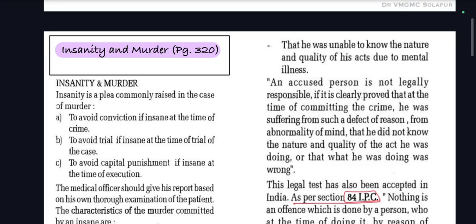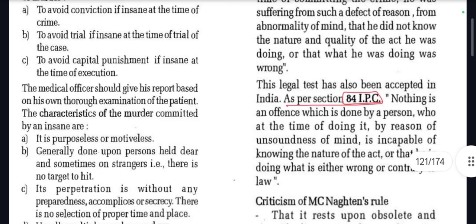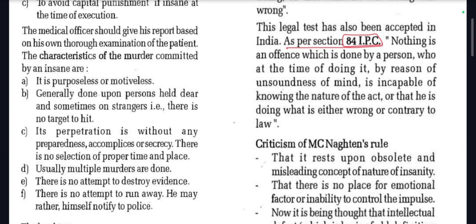An accused person is not legally responsible if it is clearly proved that at the time of committing the crime he was suffering from such a defect of reason, from abnormality of mind, that he did not know the nature and quality of the act he was doing, or that what he was doing was wrong. This legal test also has been accepted in India. As per Section 84 IPC, nothing is an offence which is done by a person who, at the time of doing it, by reason of unsoundness of mind, is incapable of knowing the nature of the act, or that he is doing what is either wrong or contrary to the law.